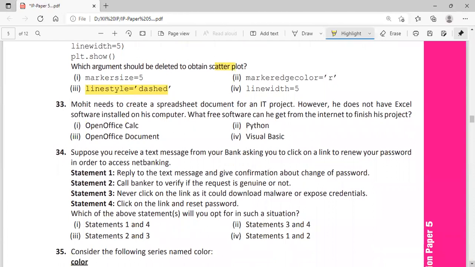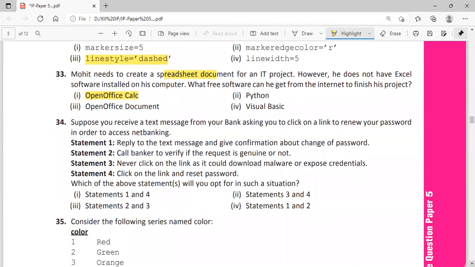Question 33. Mohit needs to create a spreadsheet document for an IT project. However, he does not have Excel software installed on his computer. What free software can he get from the internet to finish his project? OpenOffice Calc, Python, OpenOffice Document, Visual Basic. It is OpenOffice Calc; a spreadsheet is for calculation. OpenOffice Calc is equivalent to a spreadsheet. OpenOffice Document is similar to MS Word.